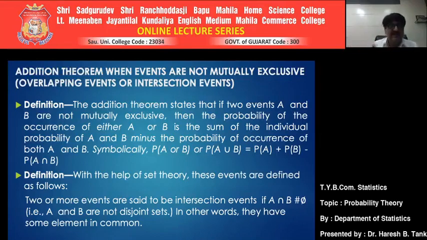That means A and B are not disjoint sets. In other words, they do have some common elements.